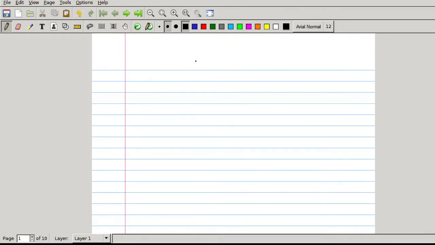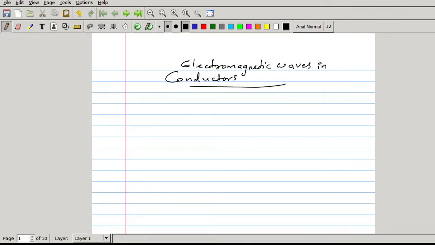Electromagnetic waves in conductors. We know the Maxwell's equation in dielectric medium.